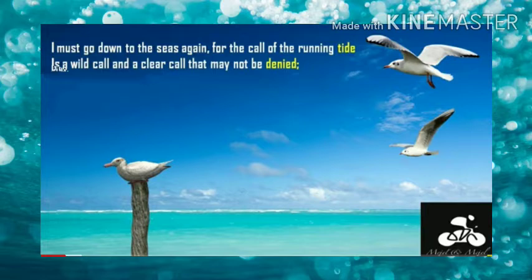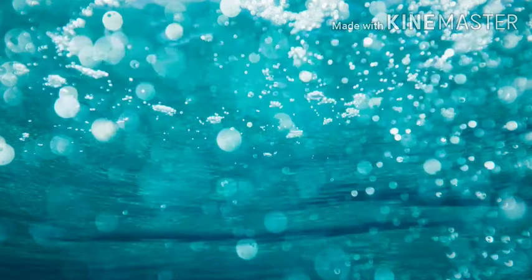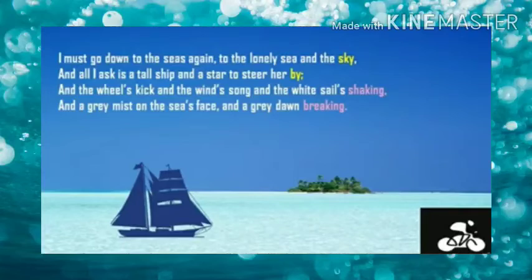Okay, so we will see the first stanza explanation line by line. I must go down to the seas again. So the author wants to go down to the sea. We all know how the sea depth will be. So the author wanted to go down to the sea again, to the lonely sea and the sky. When we go deep into the sea, we can see the lonely sea, that is the sea which is very alone, and also we can see the sky which is very alone.